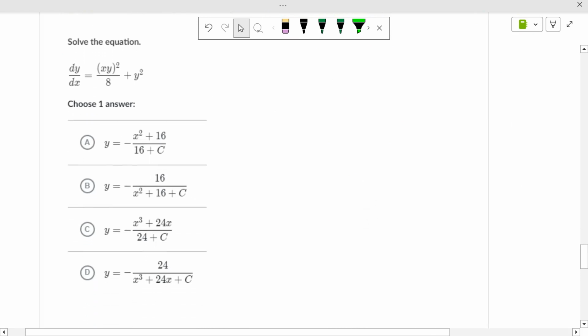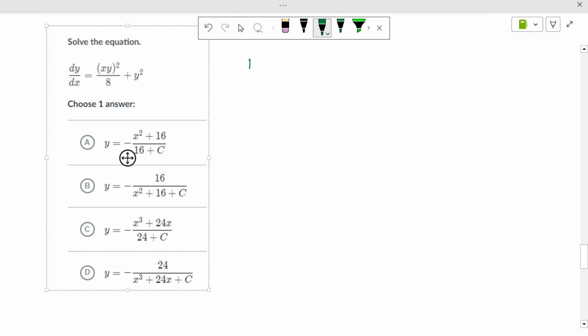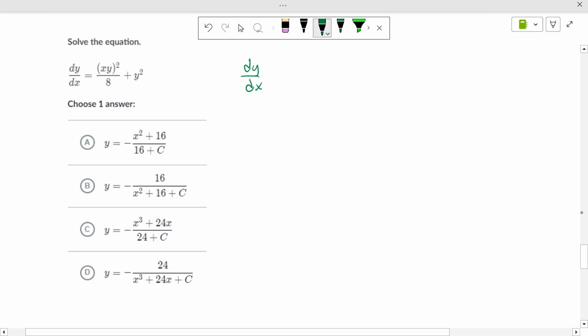Okay, let's look at this one. Woo-wee. This is a problem. What we have to do is start simplifying the right side before we can even think about separating variables. So, dy/dx equals x squared y squared over 8 plus y squared.